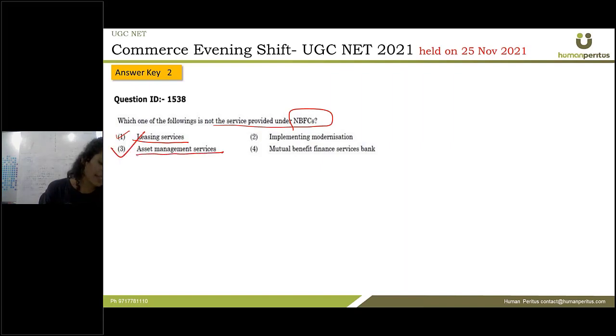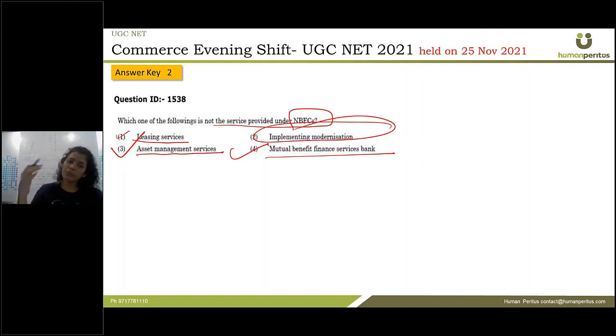Yes, they are providing asset management services. The third one, yes, definitely true. Implementing modernization is a part of... every bank will follow that, right? So it is not like a service they are providing. So it is incorrect. You can do it by elimination. Sometimes it is not necessary to know the meanings of all the options, but by the process of elimination, you can use your brain and eliminate the option.